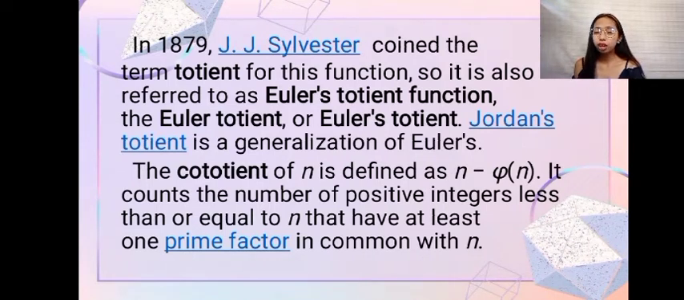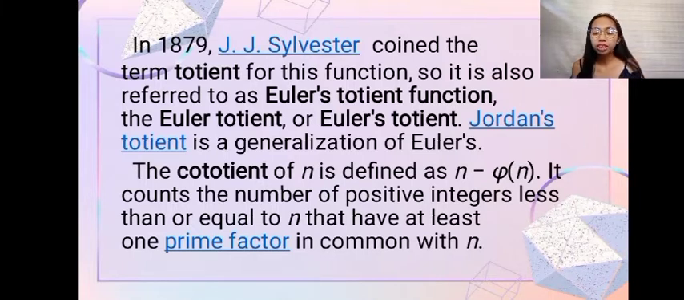So basically, nung kay Euler pa siya, ang tawag lang talaga dito is Euler phi function. But then in 1879, in the time of J.J. Sylvester, he coined the term totient for this function. That's why now it is called the Euler's totient function or simply the Euler's totient. The Jordan totient is the generalization of Euler's. A cototient of n is defined as n minus phi of n, and it counts the number of positive integers less than or equal to n that have at least one prime factor in common with n.